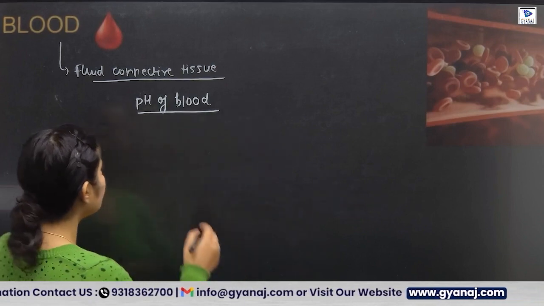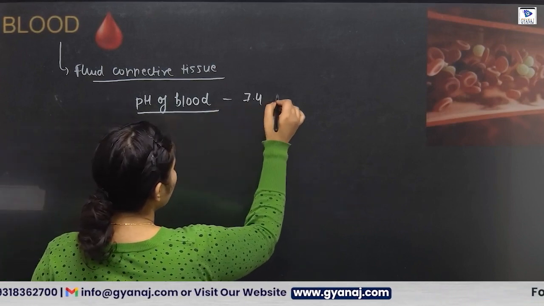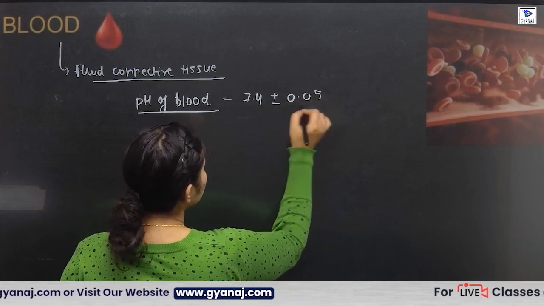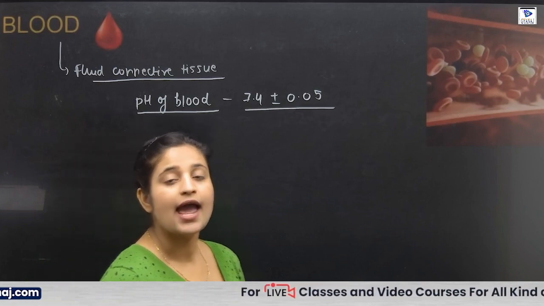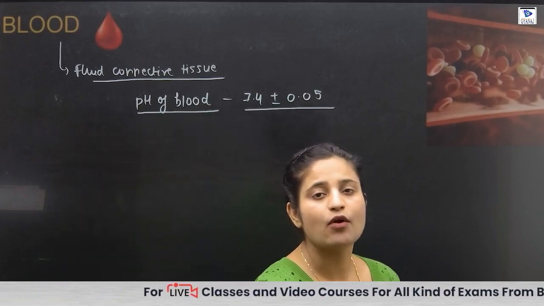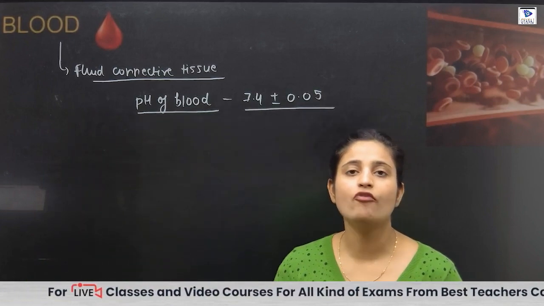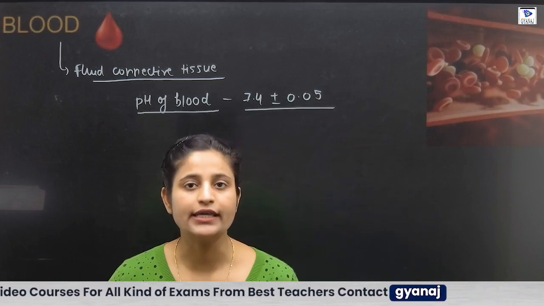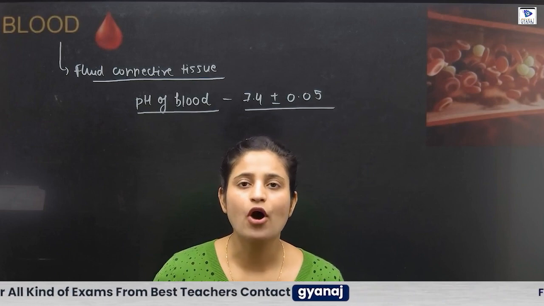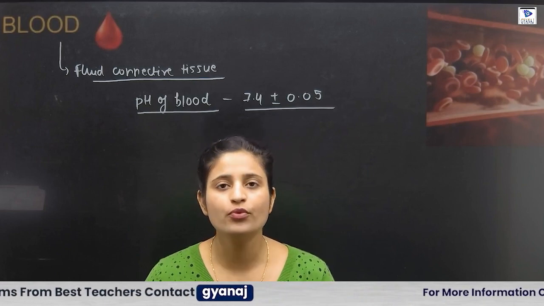So the pH of blood is 7.4 plus minus 0.05. The pH of blood is slightly alkaline, and it is maintained in our body through the process of homeostasis.